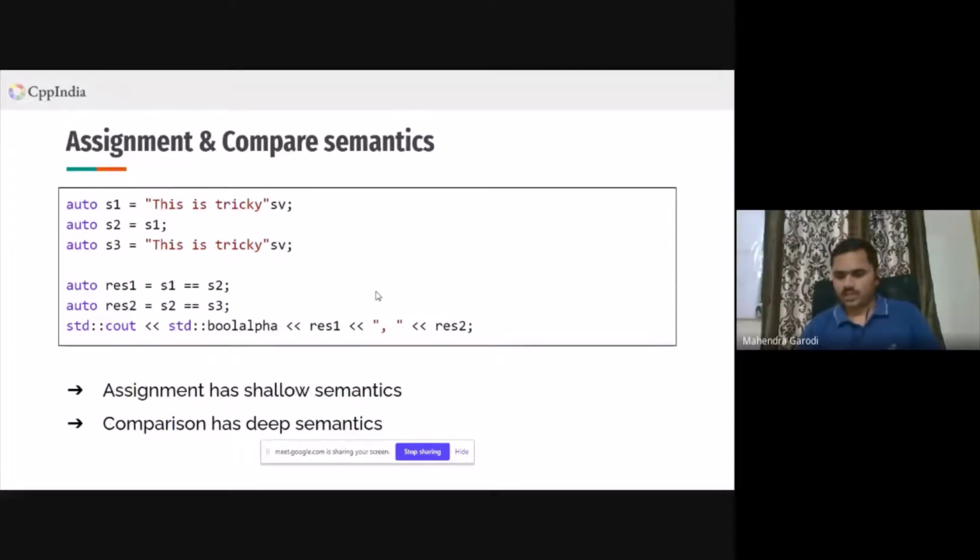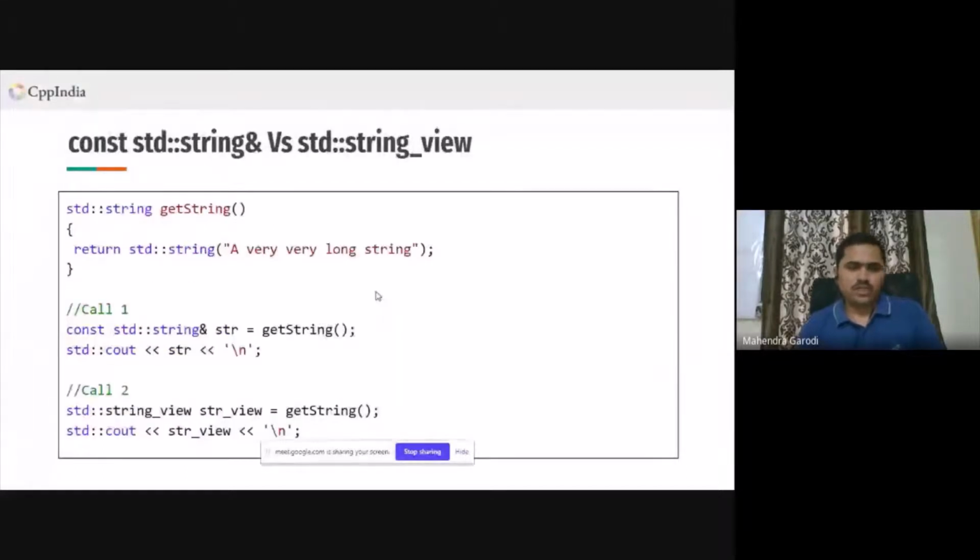So moving to the next slide. Now let's look into the example where the const std::string ampersand and std::string_view differ. This is a try example where I am returning a very, very long string. You might be wondering why I am always returning a long string.